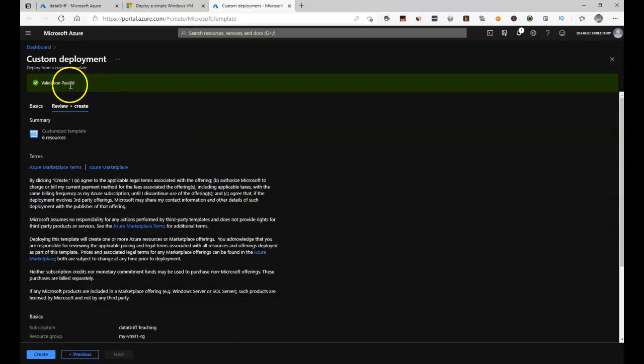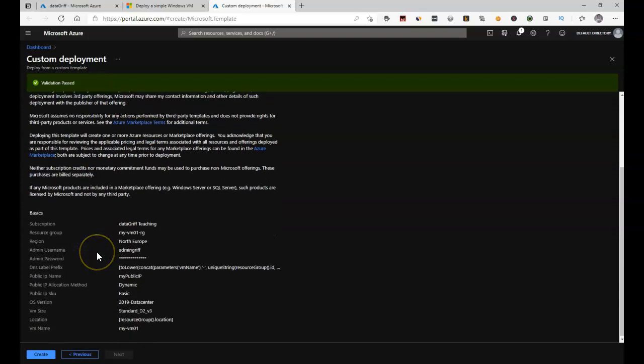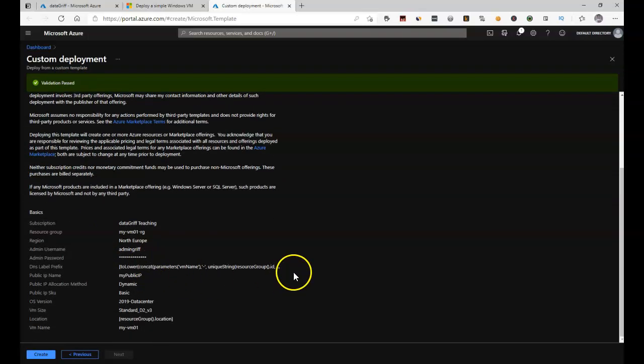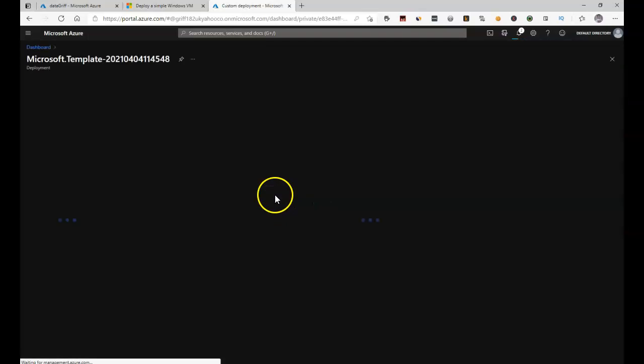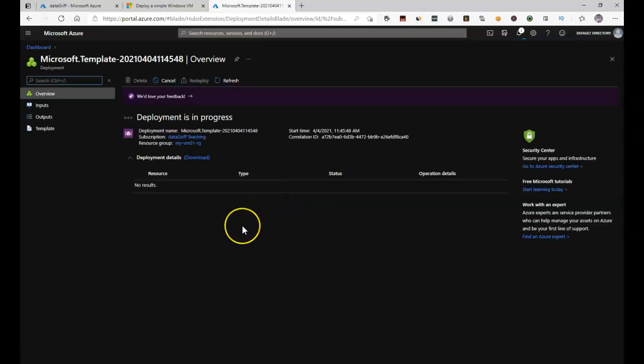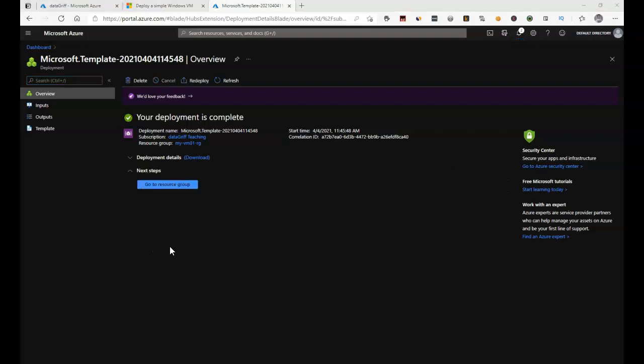And once this passes validation, which it has, I'm just going to check over my configuration values, which look fine, and I'm going to click Create. So this will start deploying the simple Windows virtual machine template that we've taken from the Quick Start template. This will take a few moments. Great, our deployment is complete. So now we're going to go to our resource group, which contains our virtual machine.